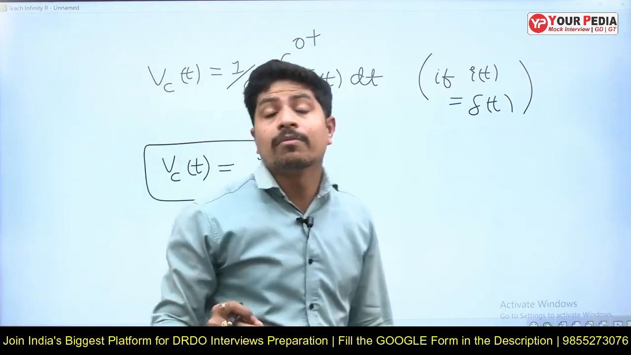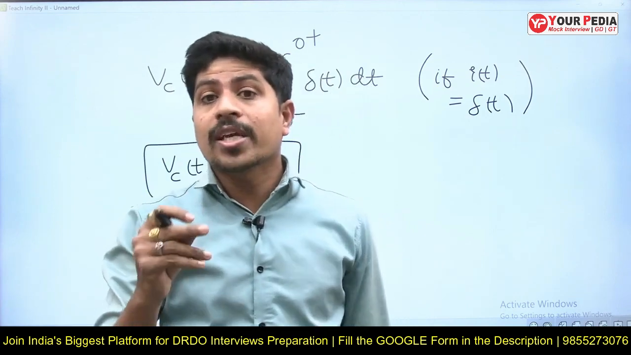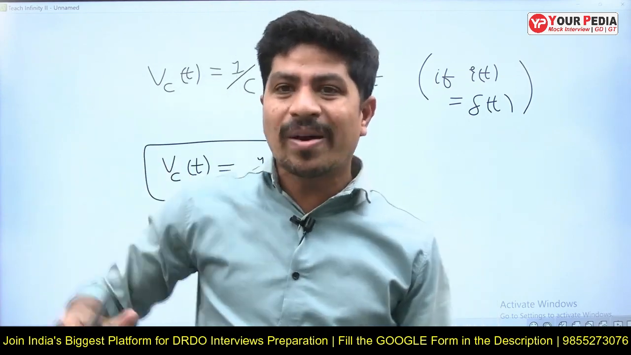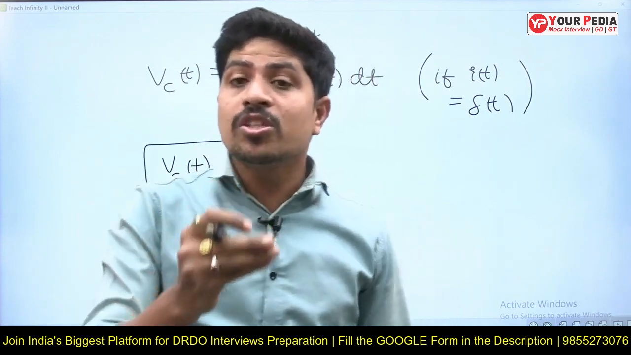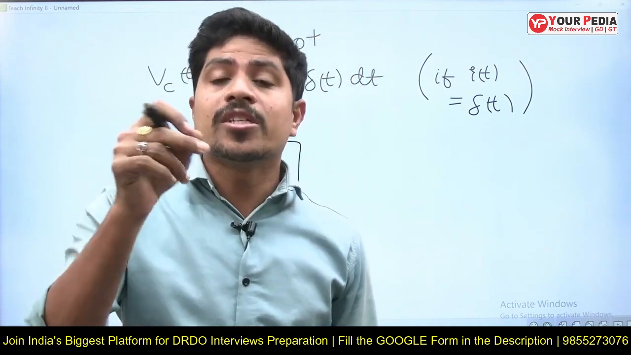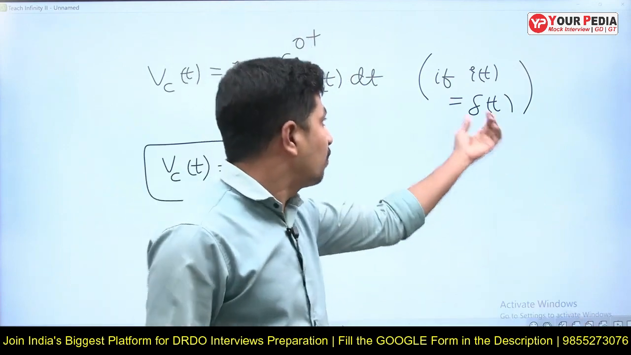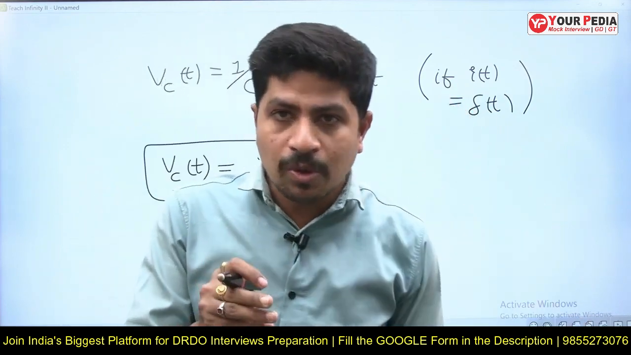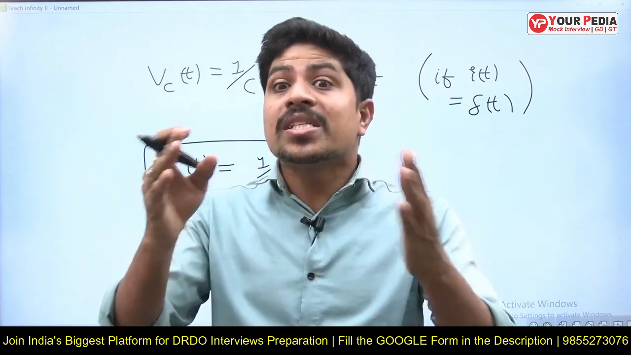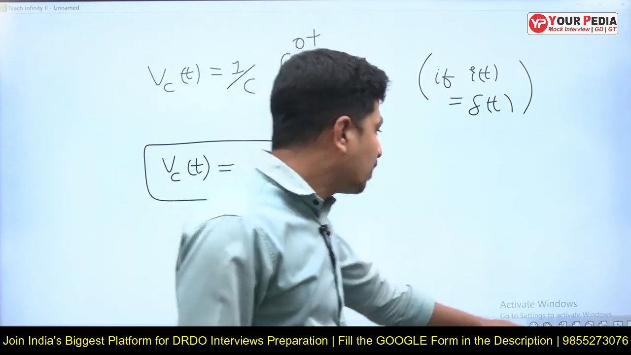This means within zero time the voltage across the capacitor changes from 0 to 1 by C. What is the present voltage across the capacitor? 1 by C. It changed from 0 to 1 by C within how much time? Zero time. When? If the input current is an impulse current. Is it practically possible to provide that impulse current? Not possible.